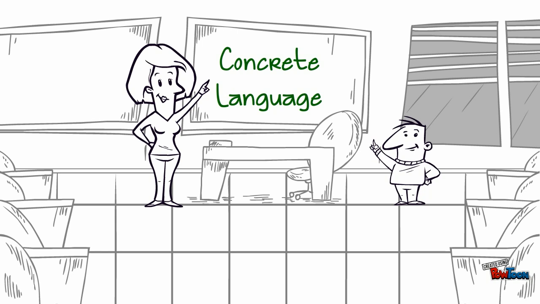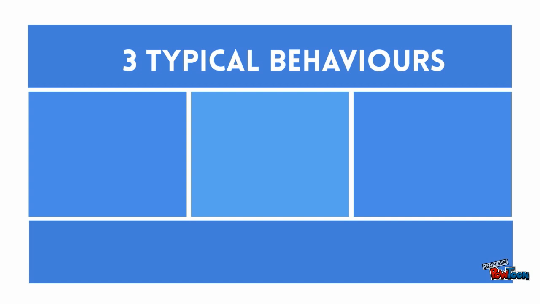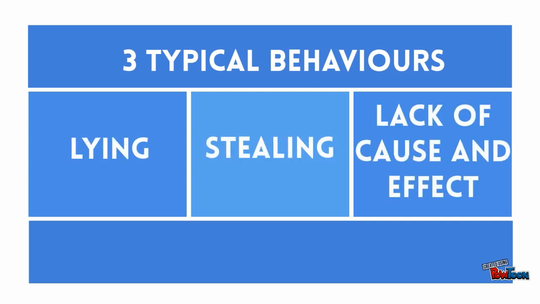Teachers should simplify instructions to their students. Teachers should create concrete ways to teach time concepts. Teachers should also use visuals to support instruction. They should use role-playing and practice in context. Students typically display three behaviors: lying, stealing, and a lack of cause and effect reasoning, so teachers should directly teach the concepts of true and false, real and imaginary, and fiction and non-fiction.